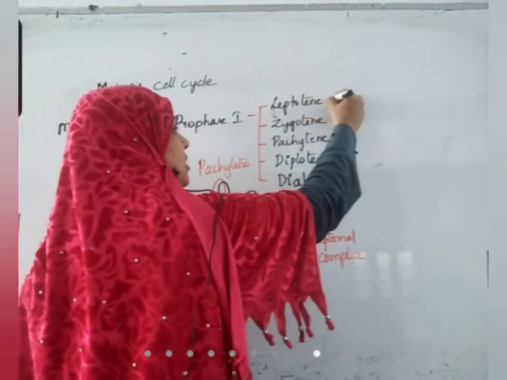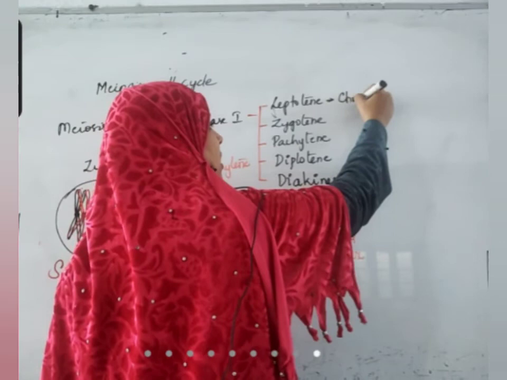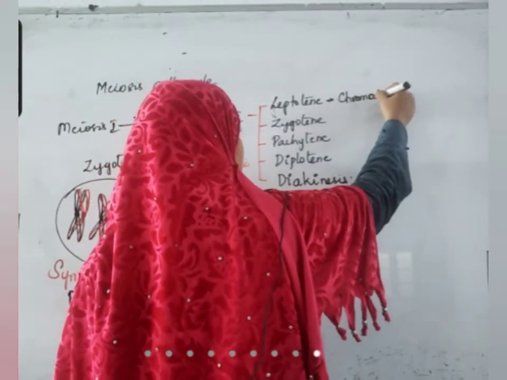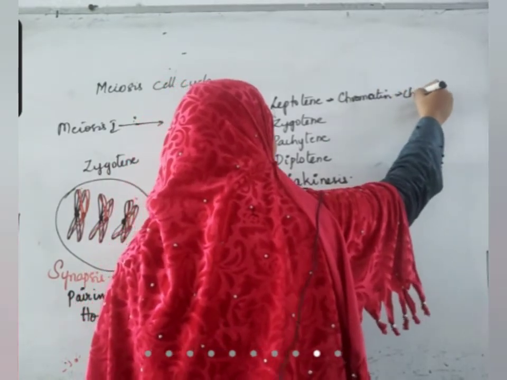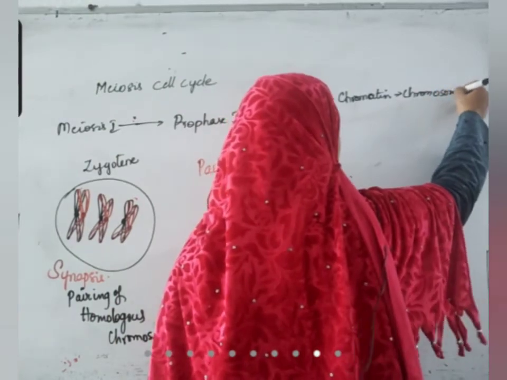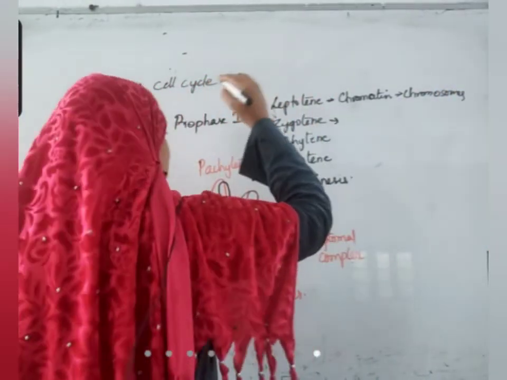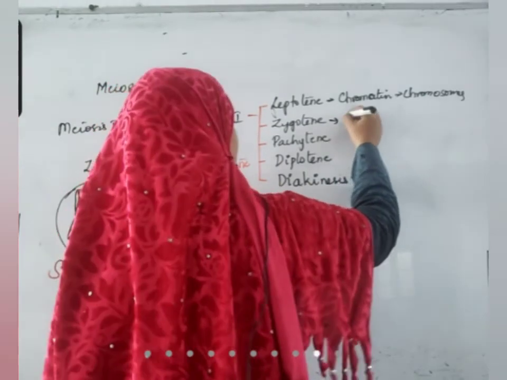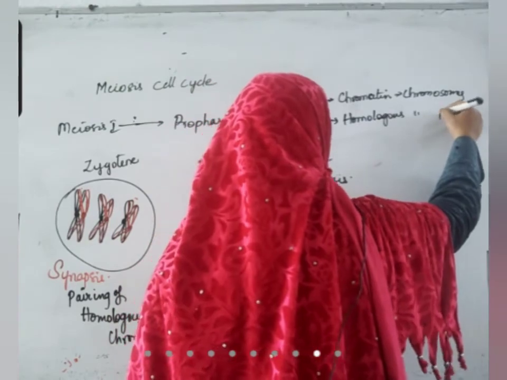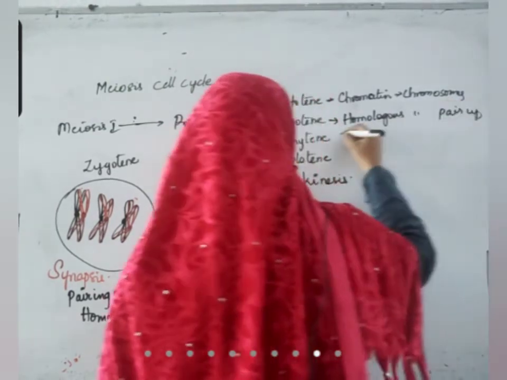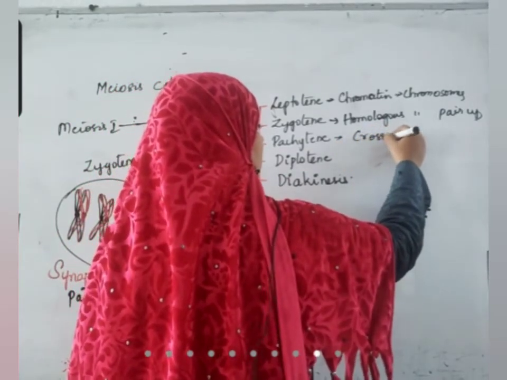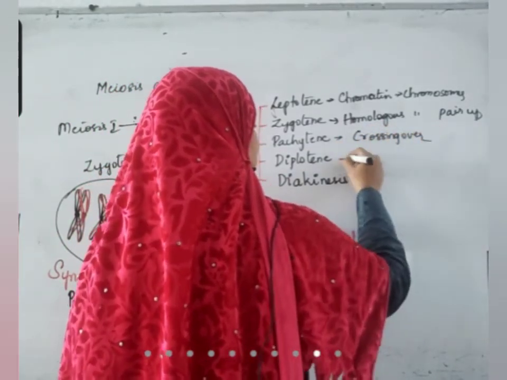So leptotene stage, what is happening? Chromatin turns into chromosomes. Zygotene stage, what happens? Homologous chromosomes pair up. Pachytene stage, what happens? Crossing over occurs.